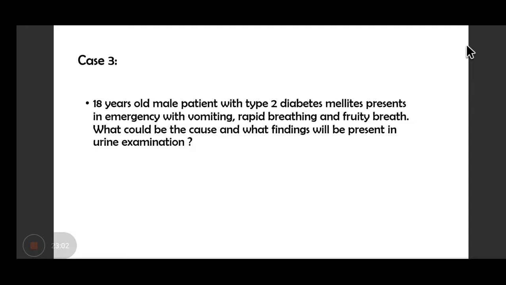Yes, very good. Sheetal, Vishwa, Vivek, Purna. Yes, all of you are right. So this patient is having diabetic ketoacidosis. Right? So what do you expect in the urine of this patient? This is type 1 diabetes. It has been typed as type 2. Very sorry for that. Okay? So, since the patient is having diabetes, you will find sugar in the urine, and since the patient is presenting with diabetic ketoacidosis, you will find ketone bodies.